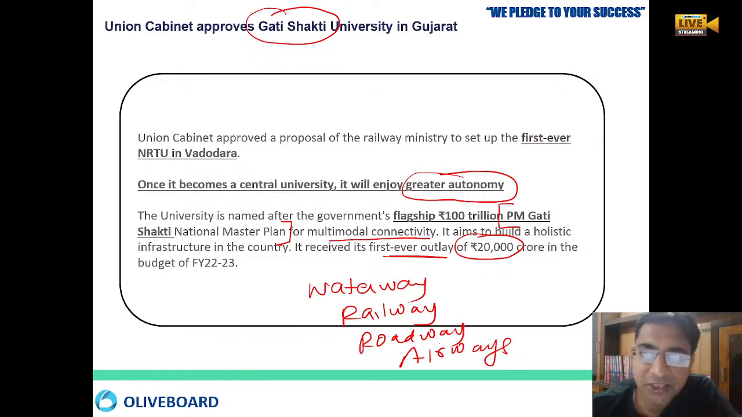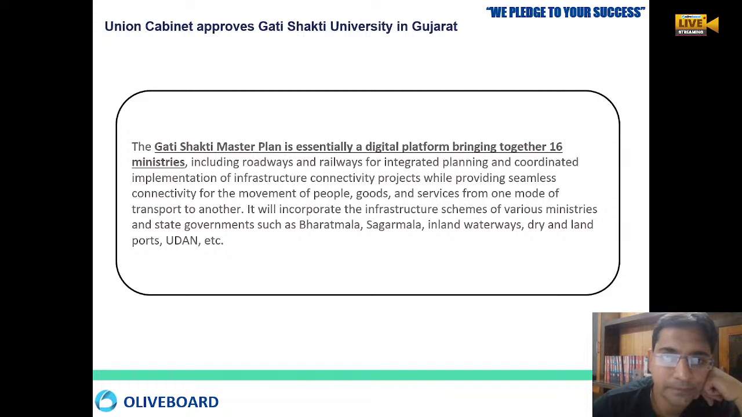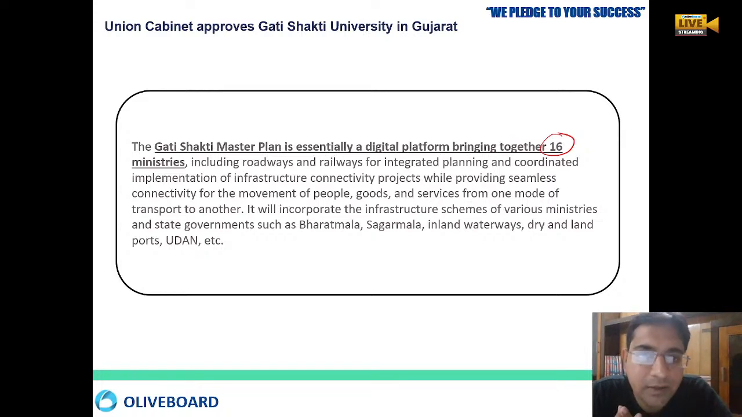So under this whole master plan, PM has decided that we will create a Gati Shakti University for the railways. The Gati Shakti master plan is especially for bringing 16 ministries all together, like your railways, your roadways. We want to integrate all together, providing connectivity projects and very seamless connectivity to everybody, so that people, goods and services can move properly without any kind of hindrance.